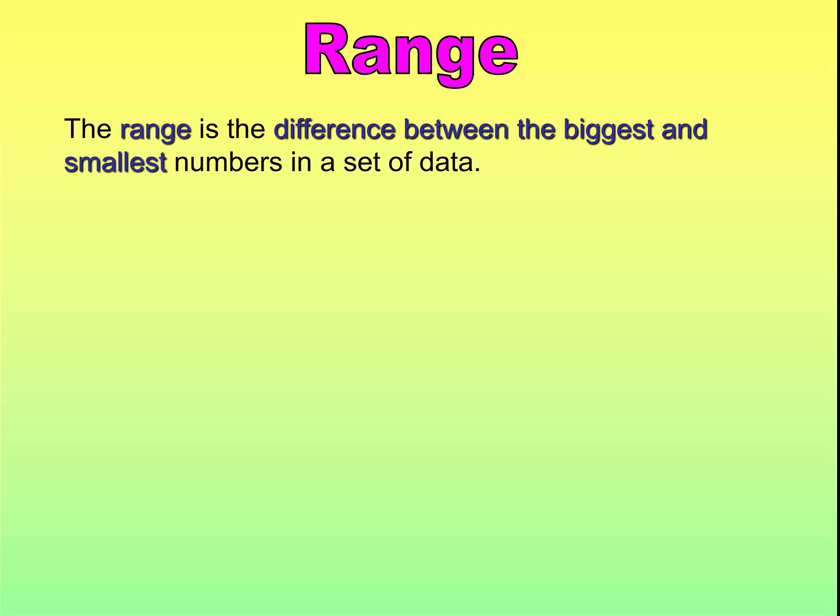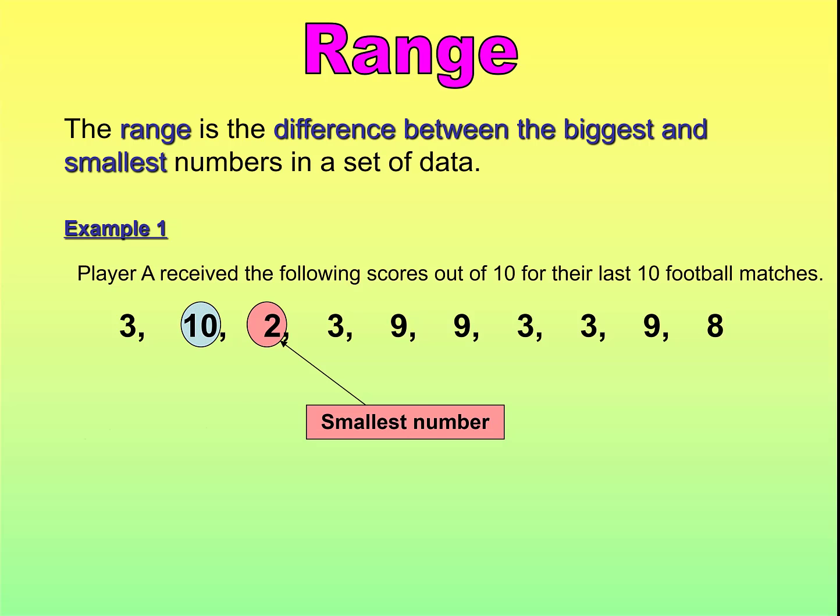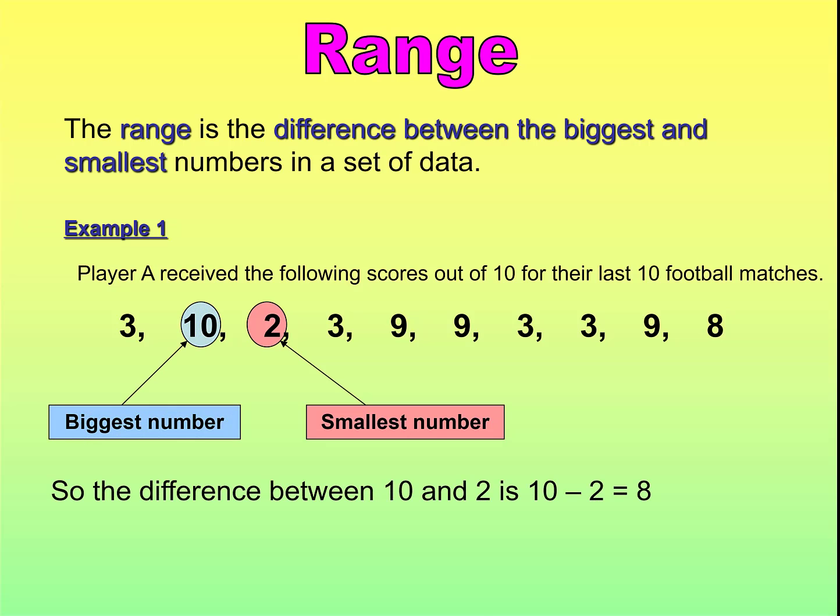To go on to range, range is quite a simple calculation. It's simply the difference between the biggest and the smallest numbers in a set of data. So, looking at a particular example, player A receives the following scores out of 10 for his last 10 football matches, in the newspaper. So, the smallest number is 2, the biggest number is 10. So his range is the difference between 10 and 2, which is 10 minus 2, which is 8. So the range in this case is 8.